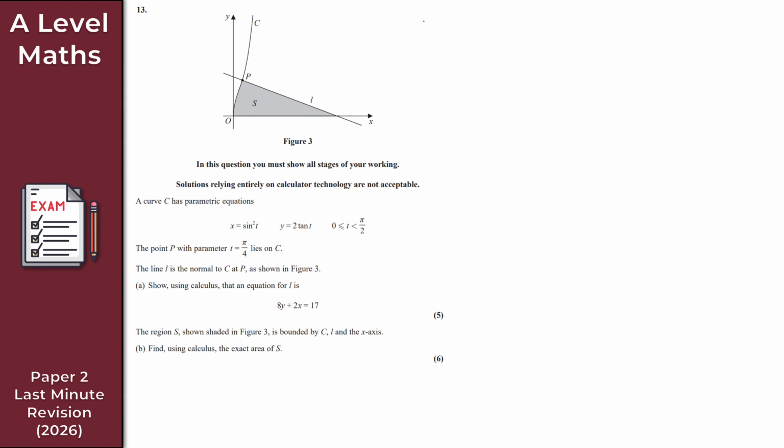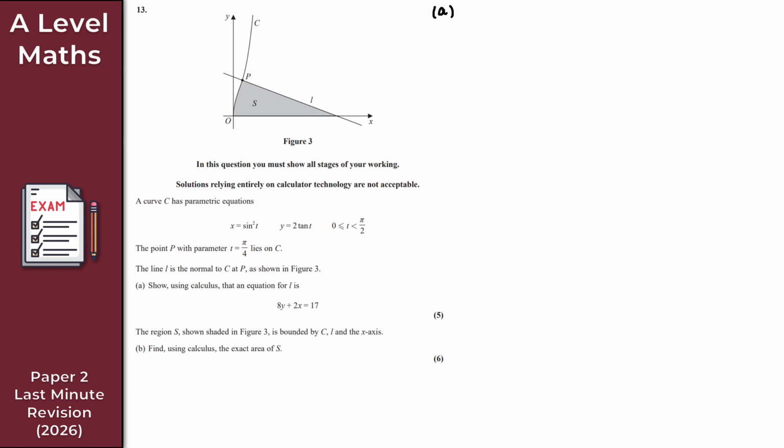So for part A, it says, show using calculus that an equation for L is the following. 5 marks for this. As we've already said, part A will require parametric differentiation because we clearly require a gradient.